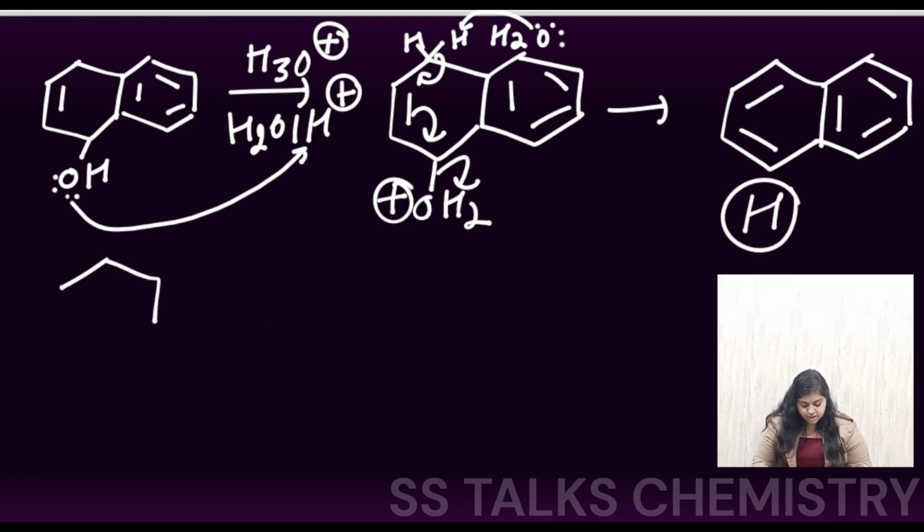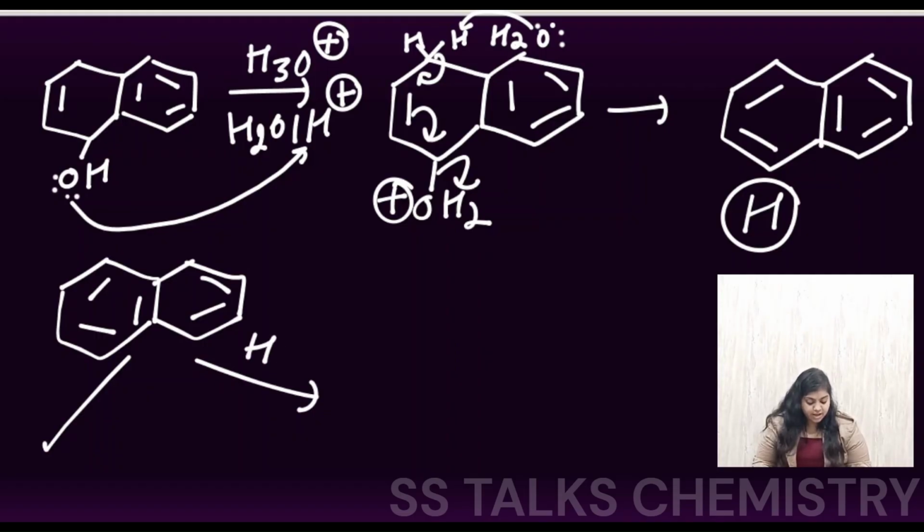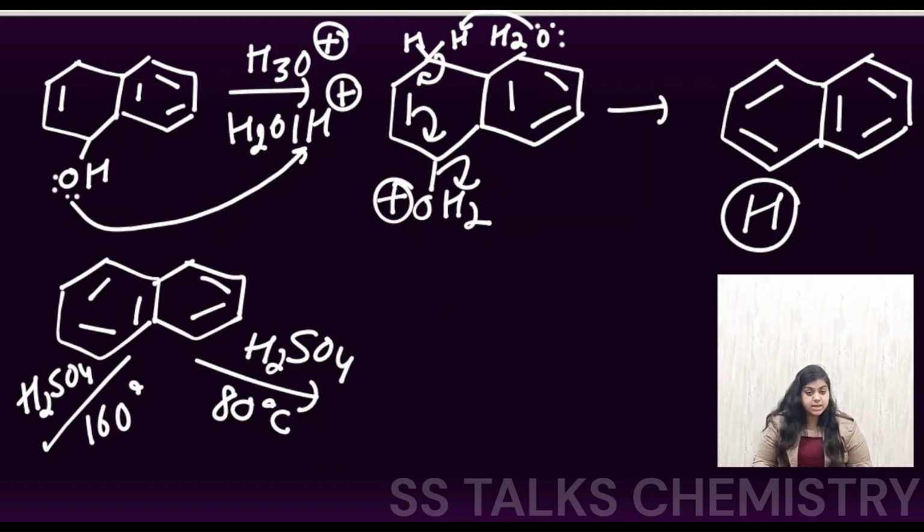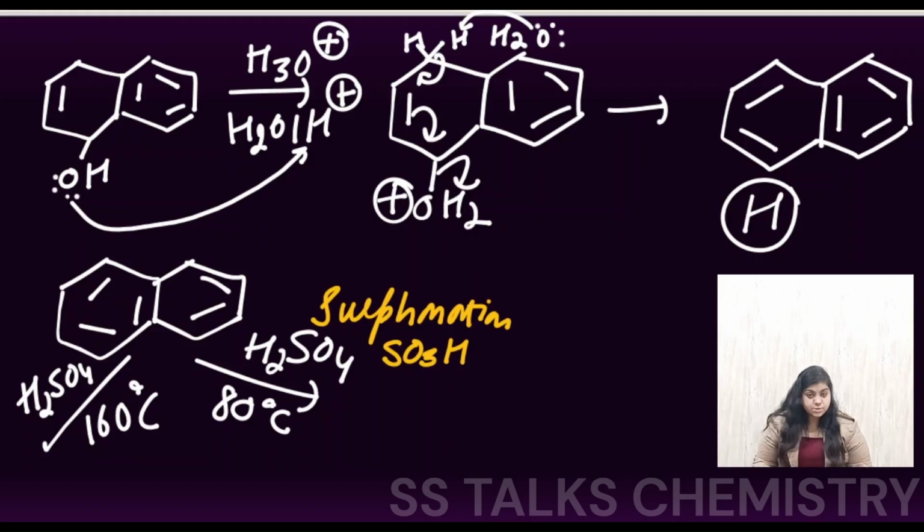Now this H, which is again the naphthalene that we have got, is treated under two conditions with H2SO4, one at 80 degrees centigrade and the other at 160 degrees centigrade. So the temperature differences mean the kinetic and thermodynamic products will be there, and H2SO4 is going to cause sulfonation over here, which means the substituent will be SO3H.